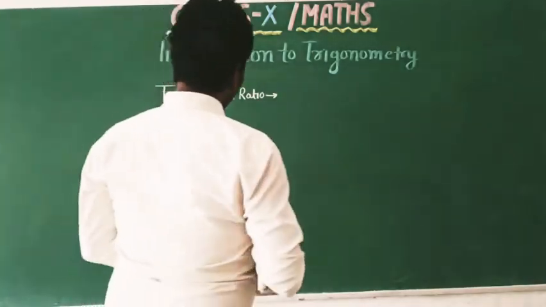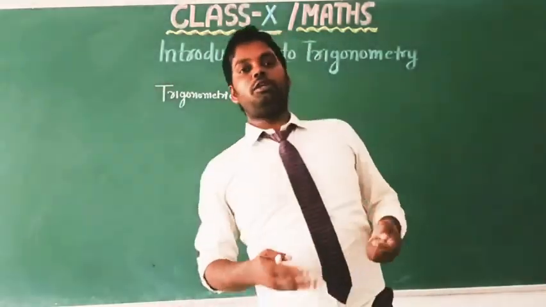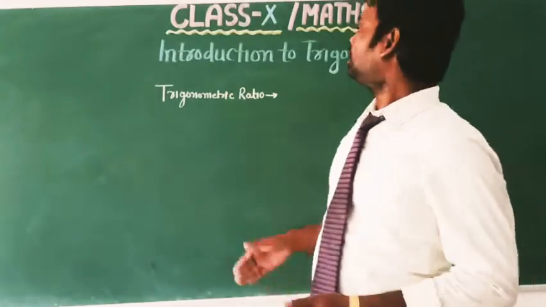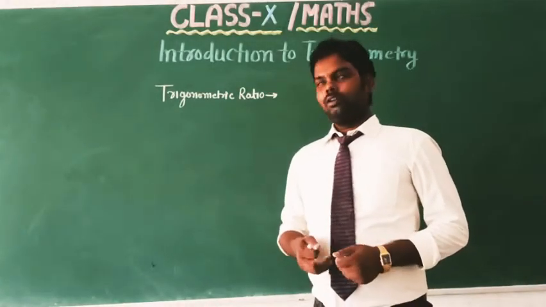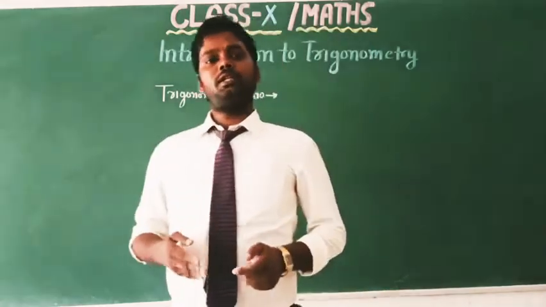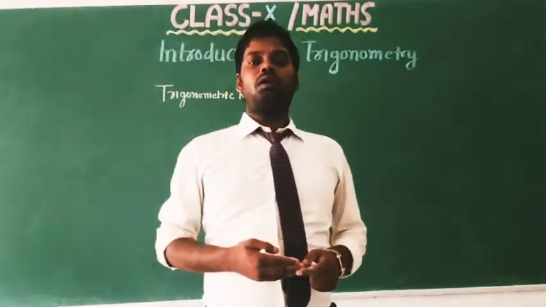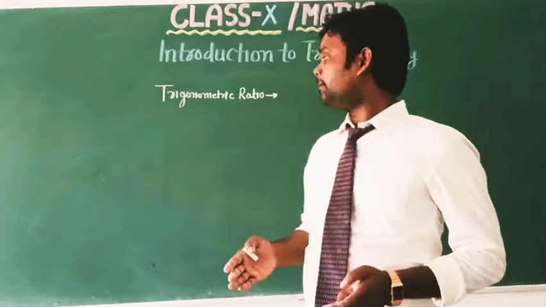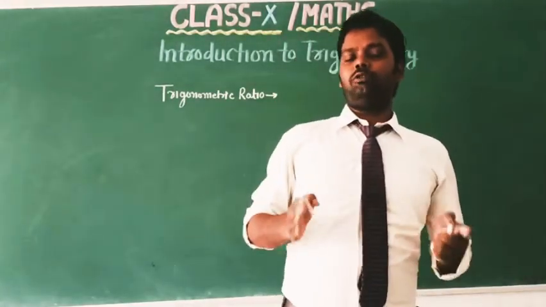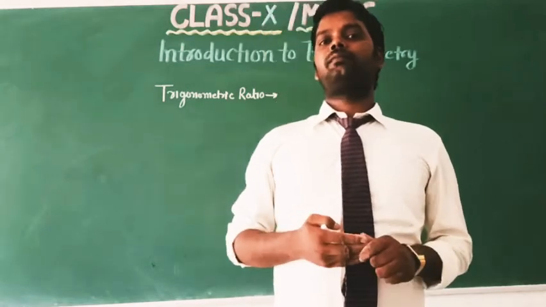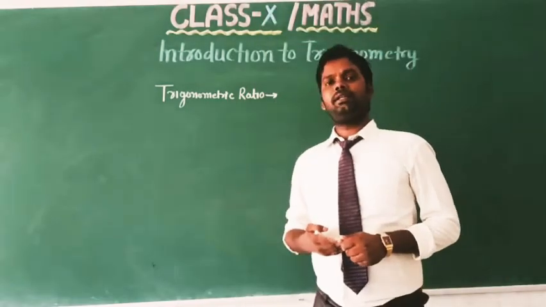Now I am going to discuss what a trigonometric ratio is. Dear children, in this section we discuss trigonometric ratios in a right angle triangle with respect to an acute angle, and this is called a trigonometric ratio.